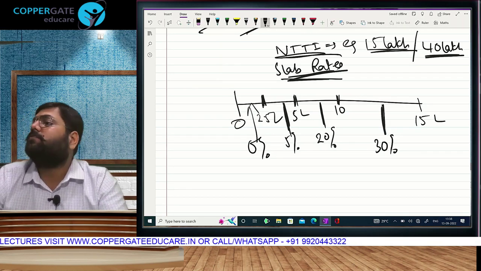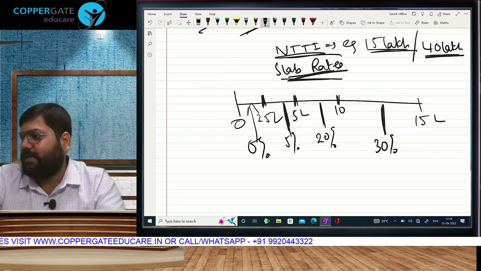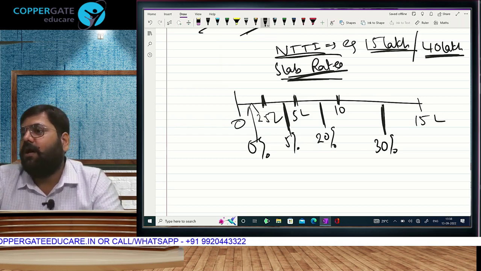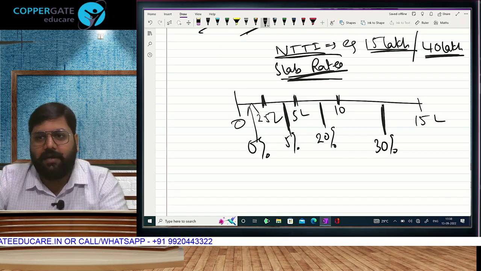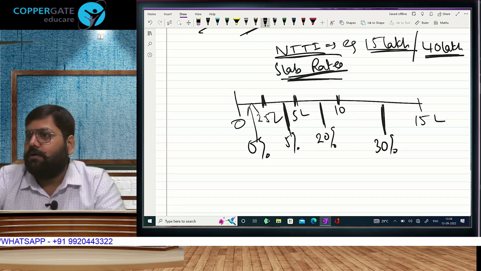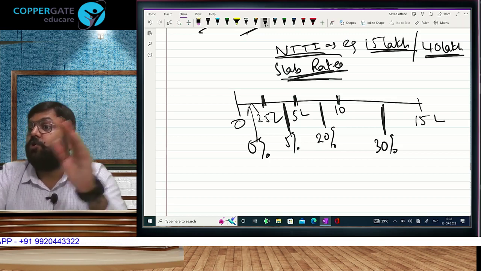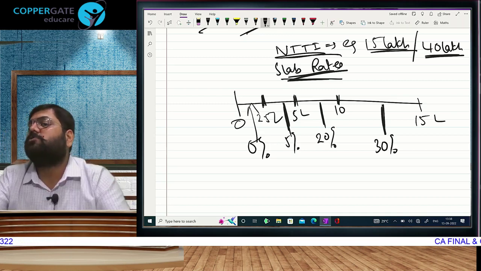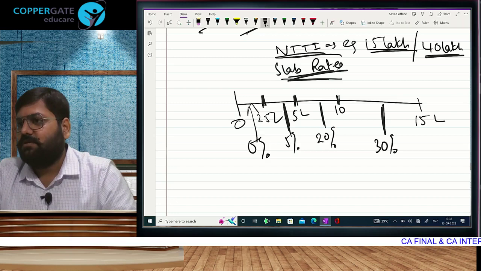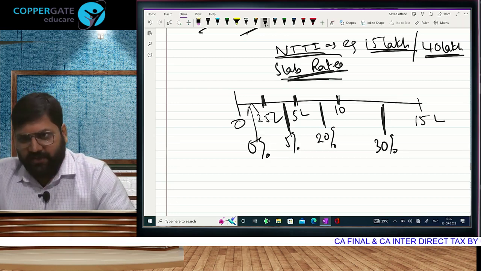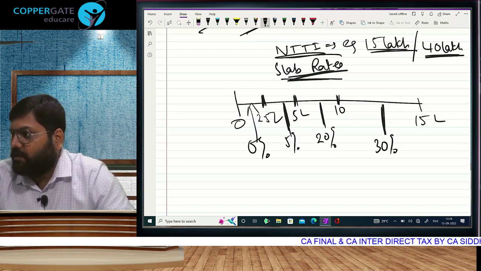So supposingly I earn 12 lakhs per annum. Have I invited the 30% ka bracket? Will it be 12 ka 30%? No. 2 ka. So this is called slabs. Your total income will be divided into small parts. Slabs. Small parts.